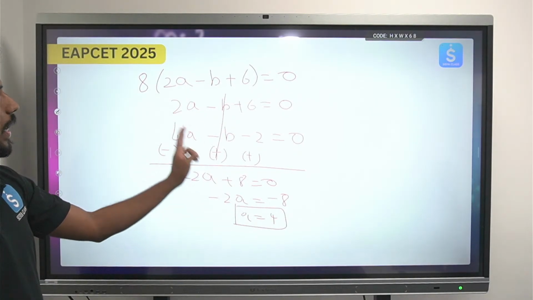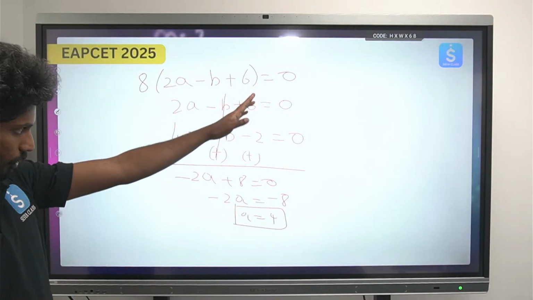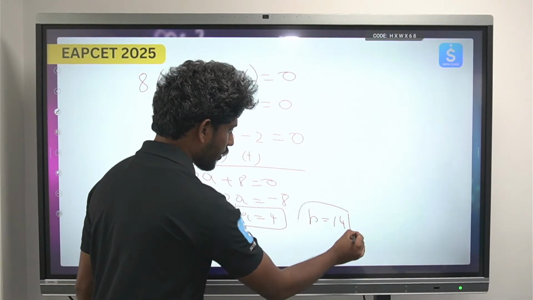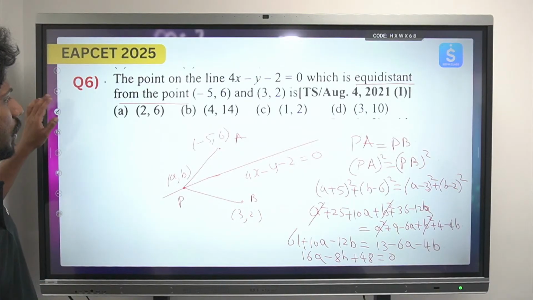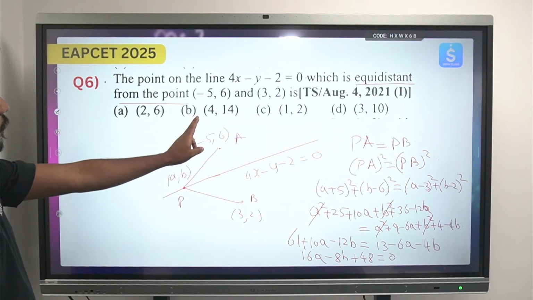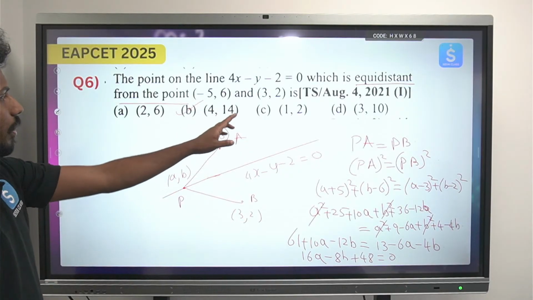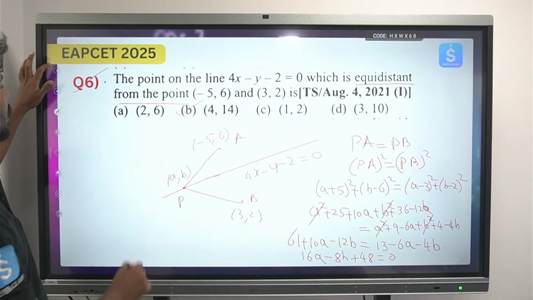2 into 4 is 8, 8 plus 6 is 14, so the value of b is also equals to 14. Okay, so the value of b is equals to 14. So we have the answer to be 4 comma 14. So that is the value of a and b. So we got the question number 6 also.